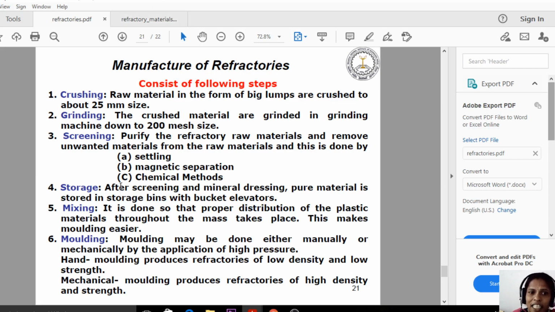And the third step is screening. This purifies the refractory raw materials and removes unwanted material from them, and this is done by settling, magnetic separation and chemical methods. We have already seen screening in water treatment. Screening is nothing but passing through the screens. Even in screening we use meshes or sieves. What is the purpose of screens here? The screens remove the unwanted impurities or unwanted materials. That is the screening process.